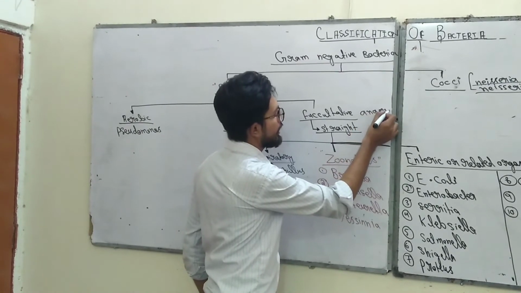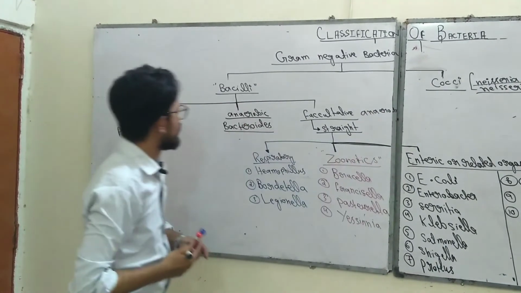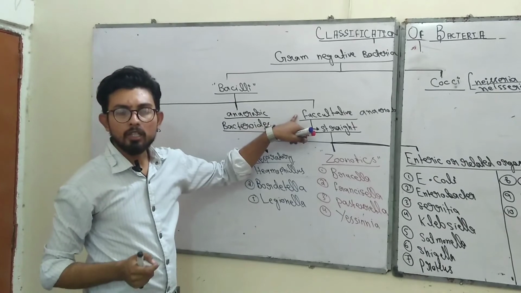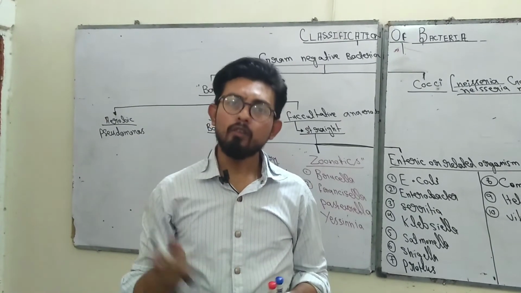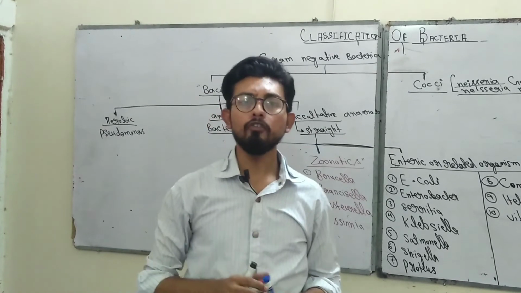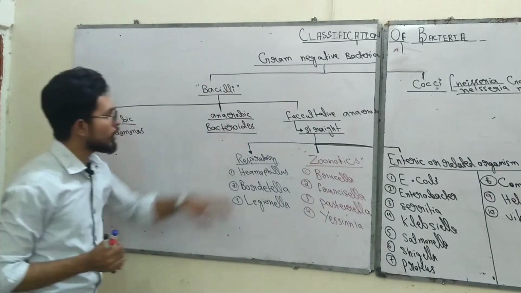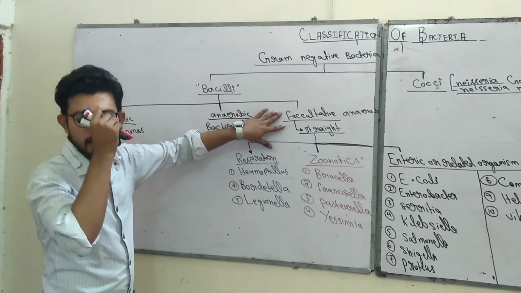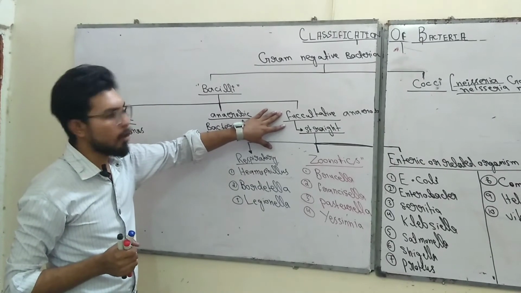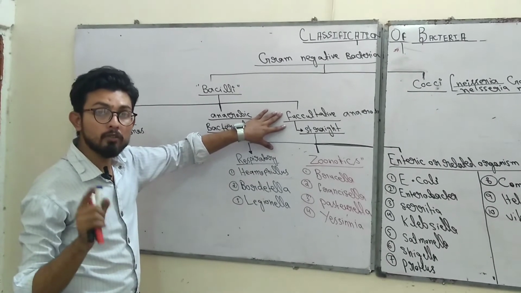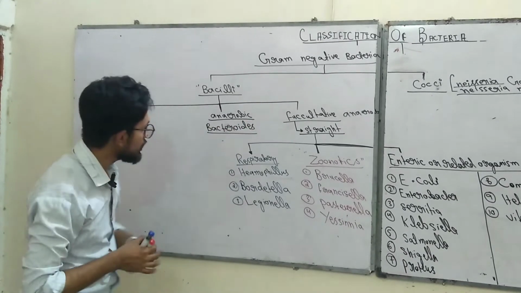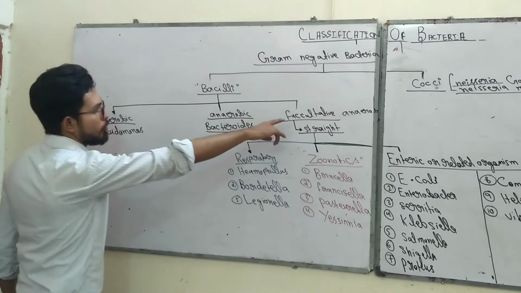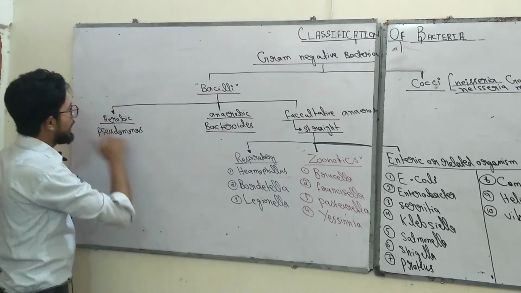Facultative are those bacteria that can survive in the presence of oxygen, but can also survive in the absence of oxygen. So facultative have 2 characteristic features. It can survive in oxygen as well as if oxygen is not present, or we can say oxygen is absent, it can also survive. So facultative bacteria and anaerobic bacteria and aerobic bacteria.